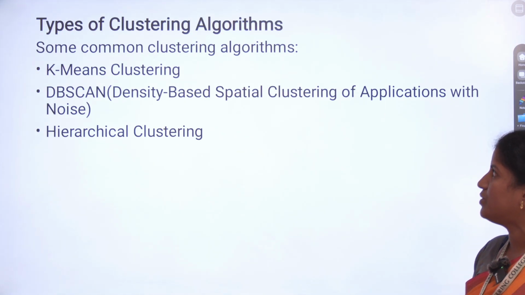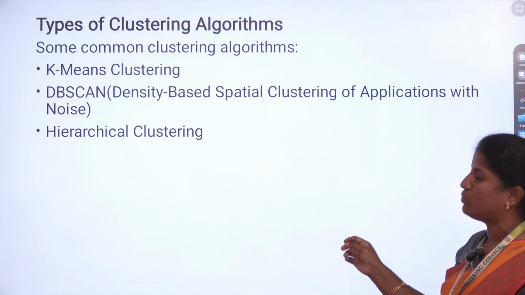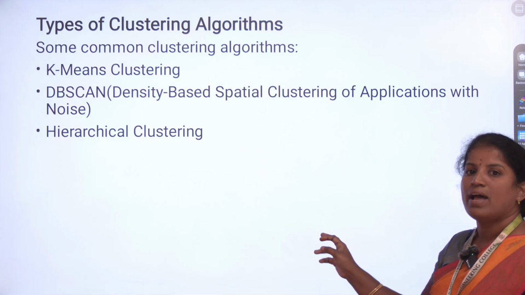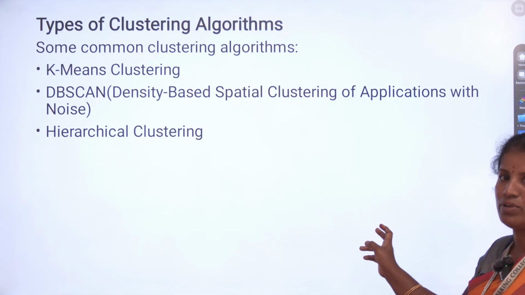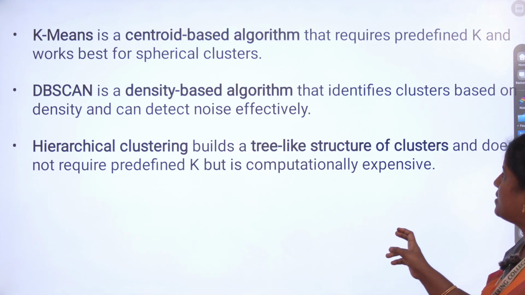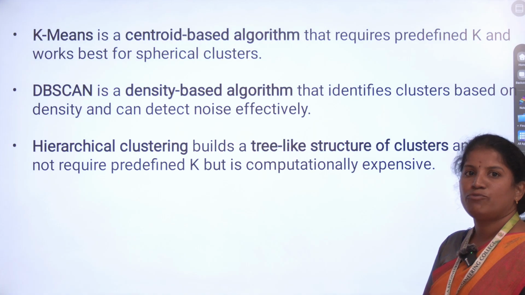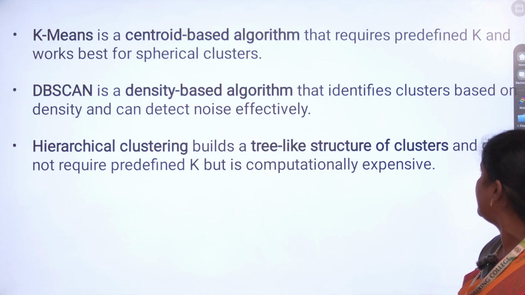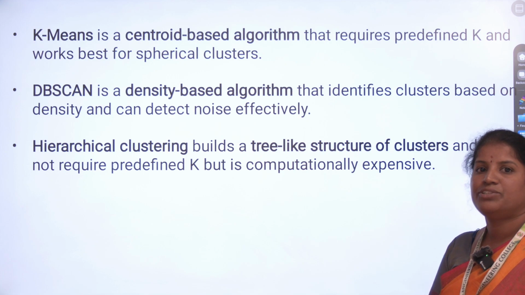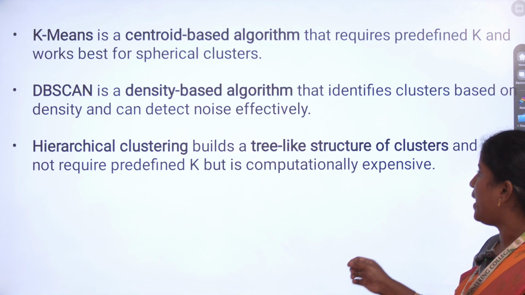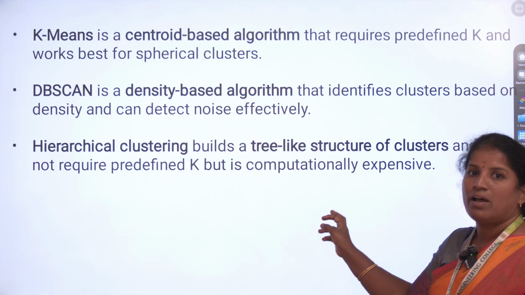Common clustering algorithms are K-means clustering, density-based spatial clustering of applications with noise, and hierarchical clustering. Today's session we will focus on hierarchical clustering. K-means is a centroid-based algorithm that works best for spherical clusters, whereas density-based algorithms detect noise effectively. Hierarchical clustering builds tree-like structures of clusters and does not require a predefined K, but it is computationally expensive.